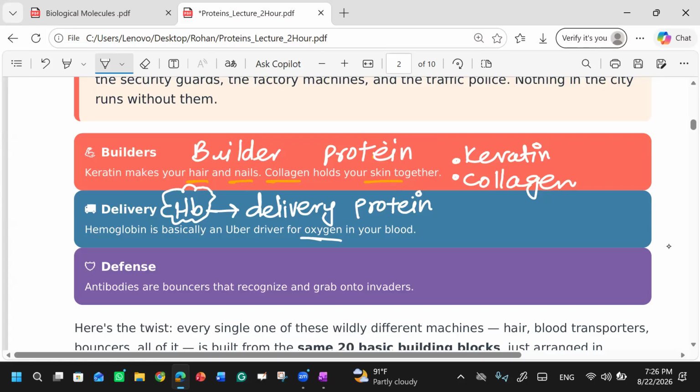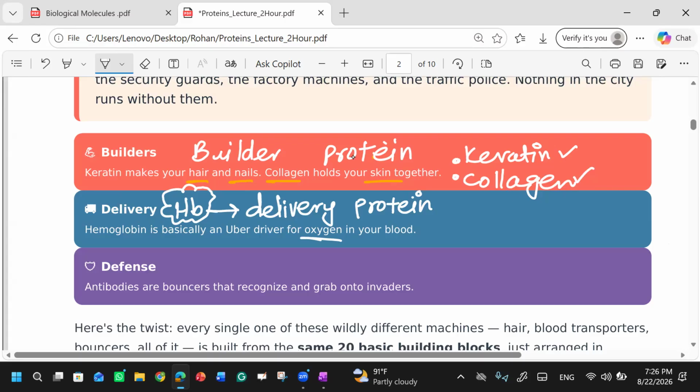Because you know what robots do? You give a command to a robot, that robot will do that particular task, right? Similarly, you will give a task to another robot, that robot will do that work. They all are specific in their functions. Similarly, we have different proteins, they all have different functions. Keratin cannot carry oxygen to different parts of your body. Collagen cannot do this.